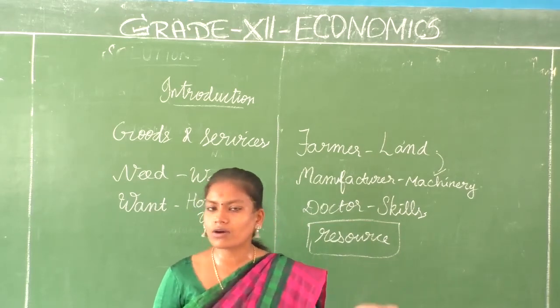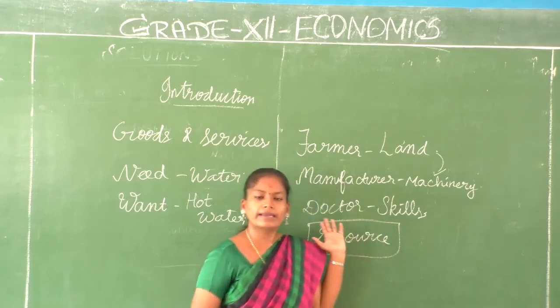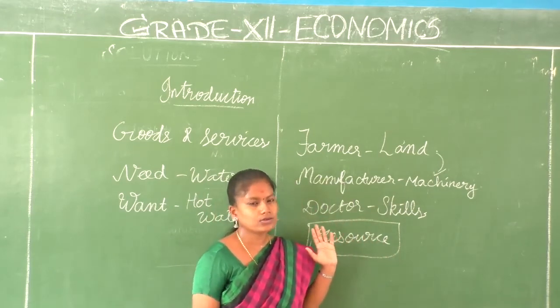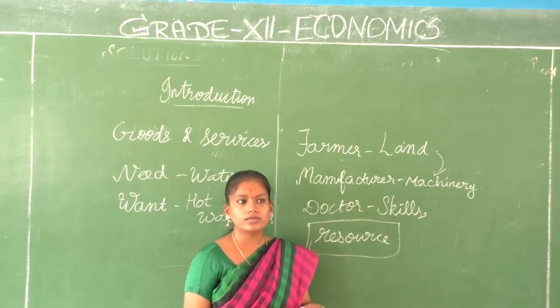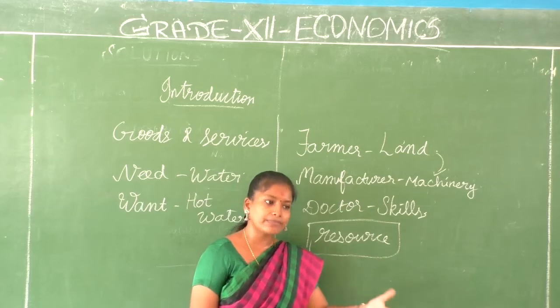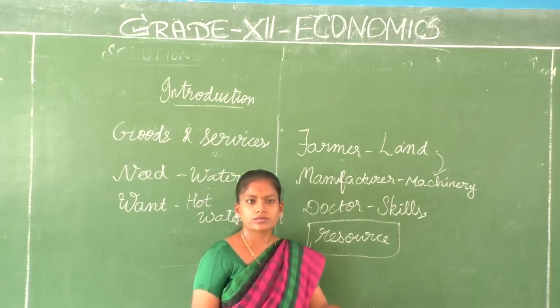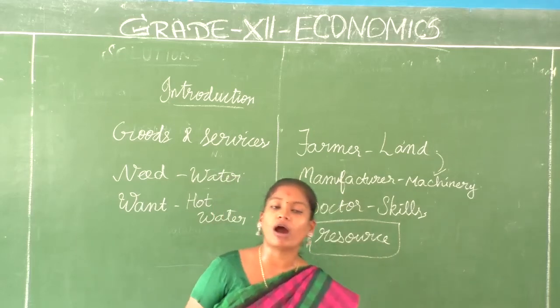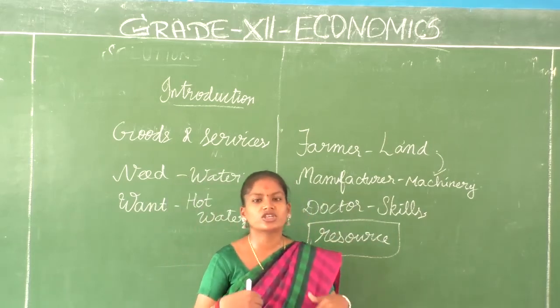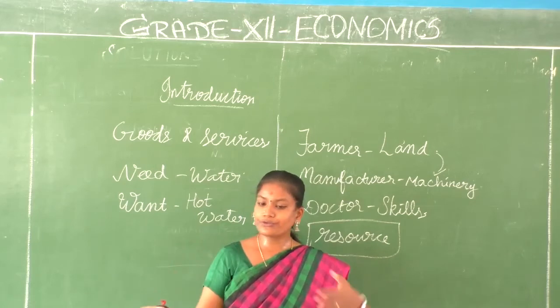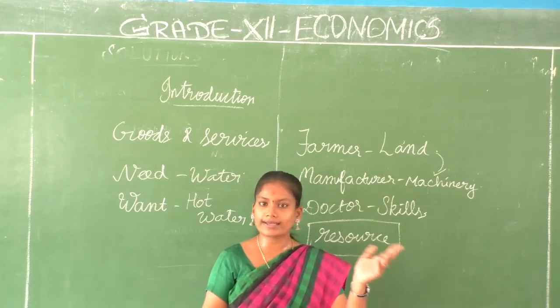In olden days, when we had a medical health assistant or a medical person, he or she, when he comes and gives you their service, instead of giving money, they used to take something, some vegetables, something that was grown in their own farm. That is barter system. A service also can be exchanged for a good. So you can exchange good for good, service for service, and good as well as service.